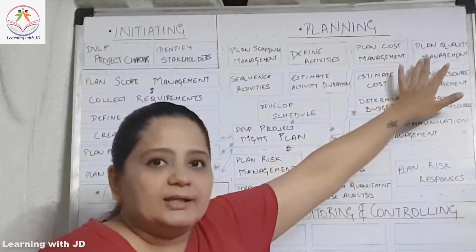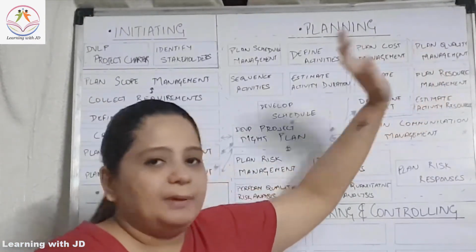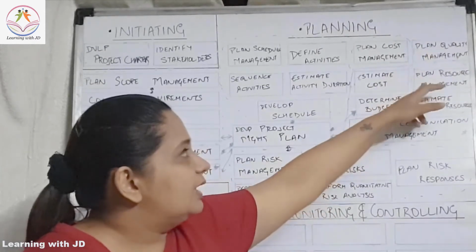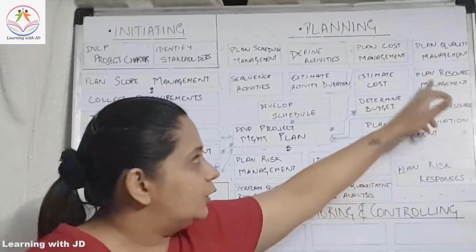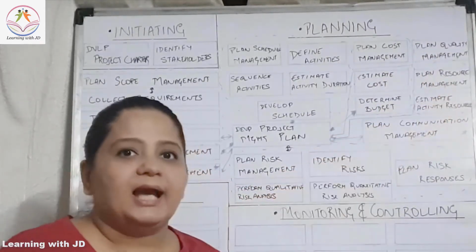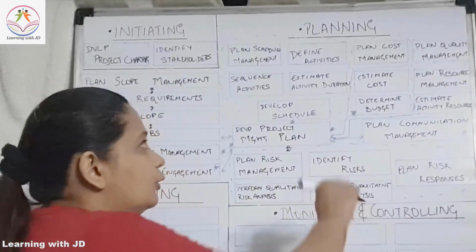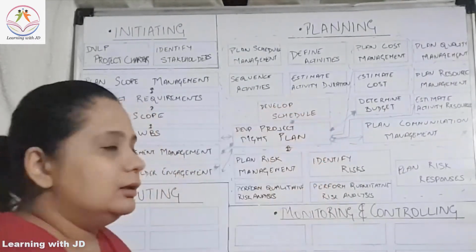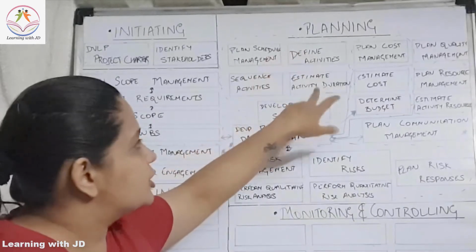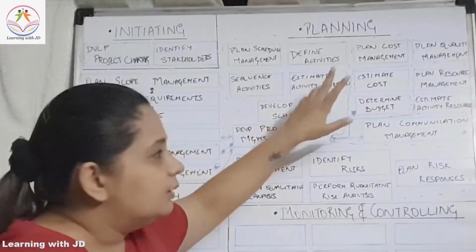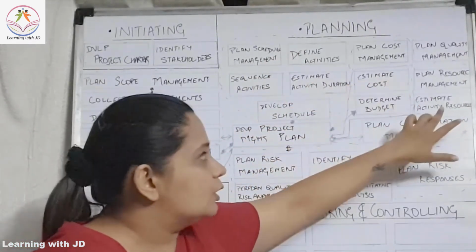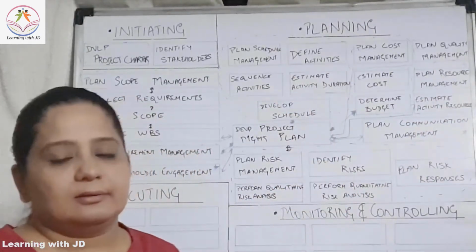Then we will finalize on the quality. We will have our plan quality management. We will have a plan resource management, and along with that we will also estimate the activity resources. Now you remember the activity that we created here, define activity, on which we first added the duration, then we added the cost. Now you will also add the resource required.